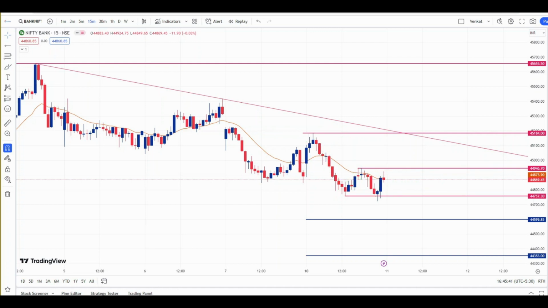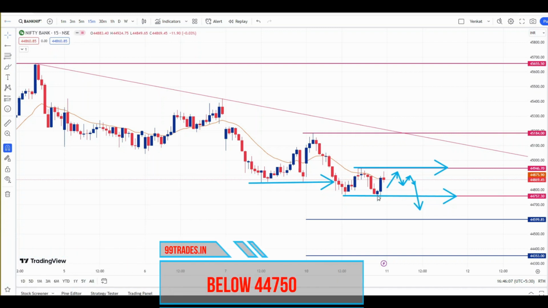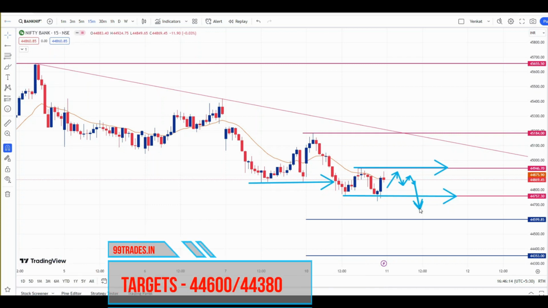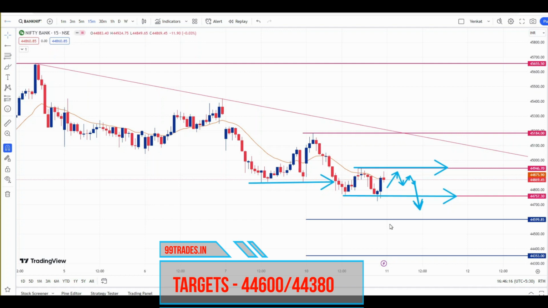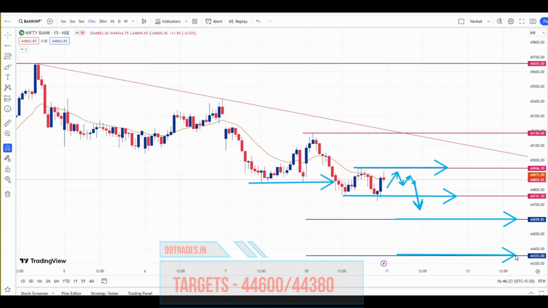So what are the important levels for tomorrow's trading session? Tomorrow, if BankNifty opens in between this range, that is between 44,750 and 44,946, and breaks down on the downside, that is below 44,750, then we can see more fall, and our first target will be 44,600, and the second target will be 44,350 on the downside.